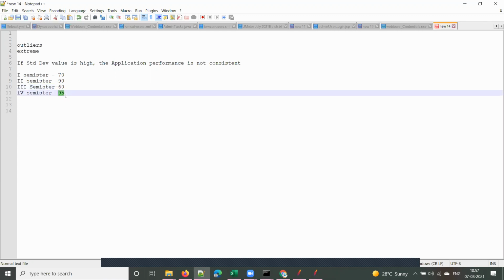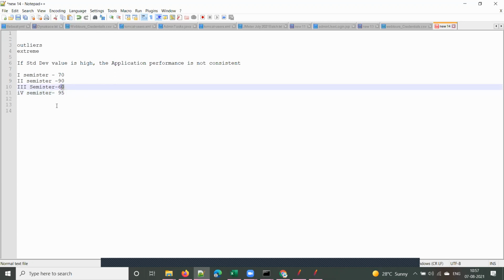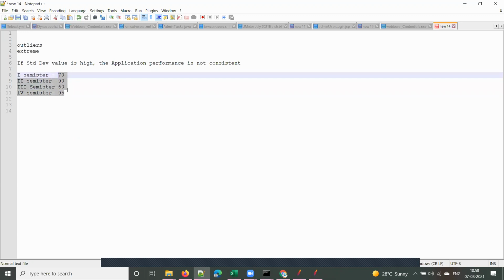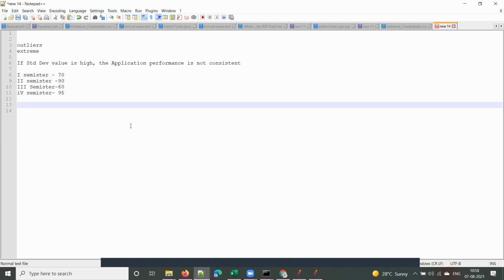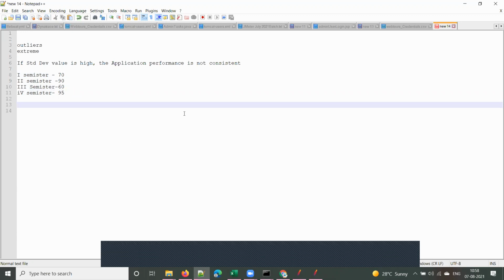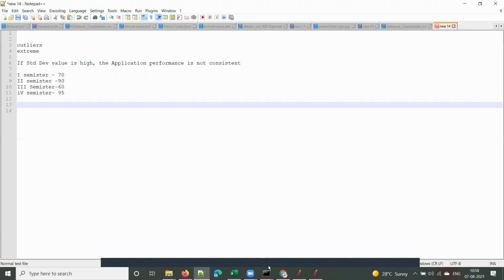So there is a high standard deviation. It means you can't say how much you will get in the next semester. In that case, we say that your performance is not consistent. So you understood why standard deviation is important in performance testing?